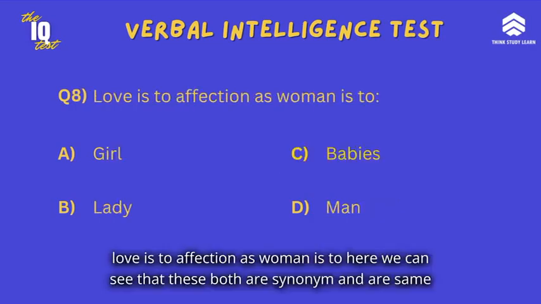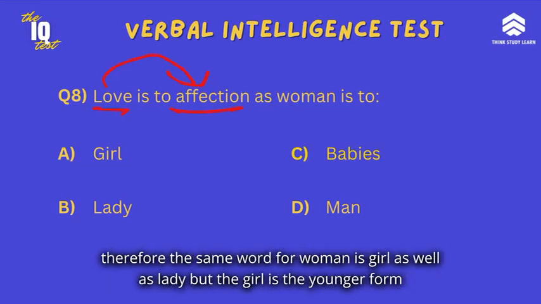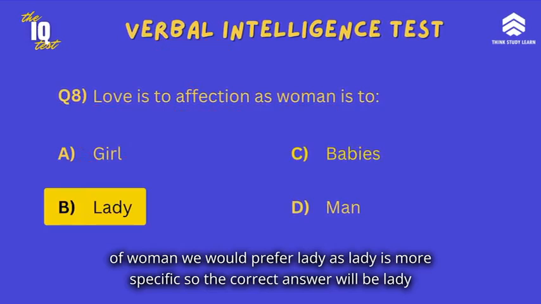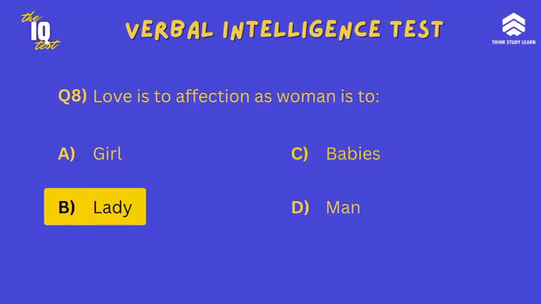Question 8. Love is to affection as woman is to. Here we can see that these both are synonyms and are the same. Therefore, the same word for woman is girl as well as lady. But the girl is the younger form of woman. We would prefer lady as lady is more specific. So the correct answer will be lady.